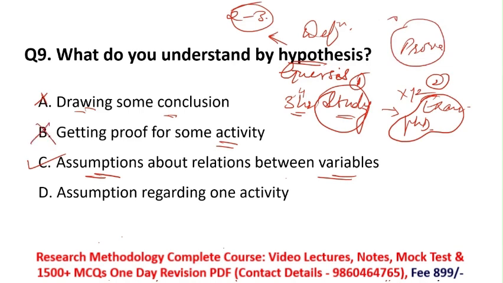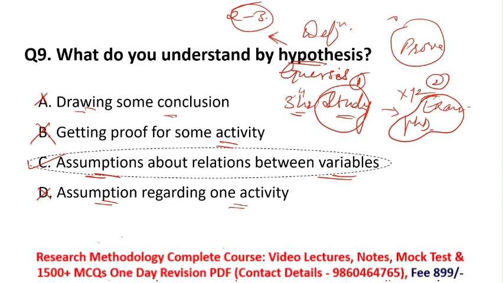Then option D, assumption regarding one activity. No, you cannot say only for one activity. There are so many activities in day-to-day life. You can make assumptions on any activities, so many activities. So option D is also incorrect. For this question, option C is the right answer, assumption about relation between variables.